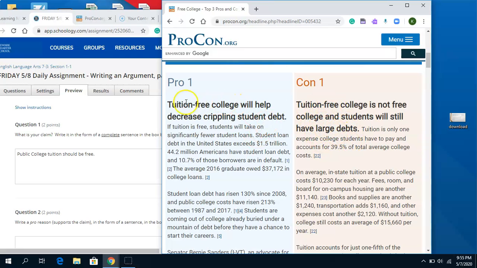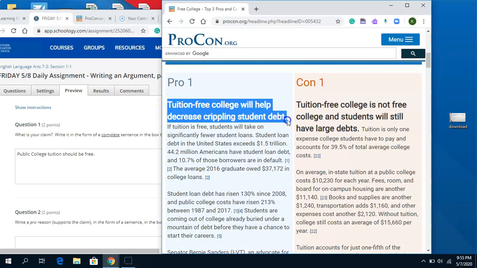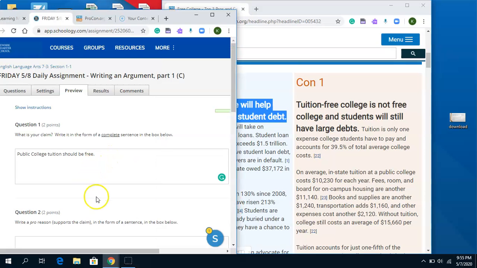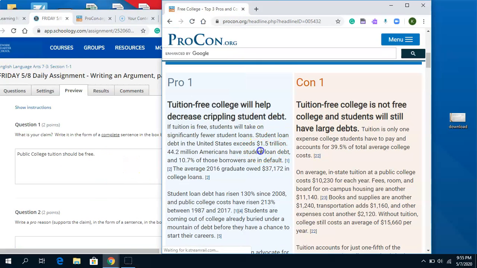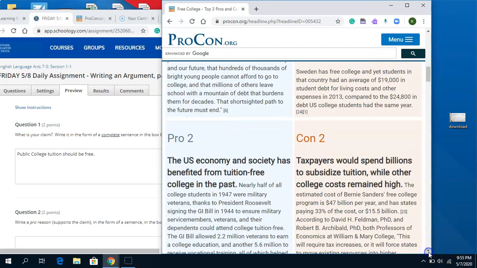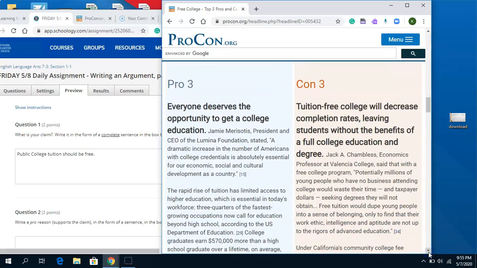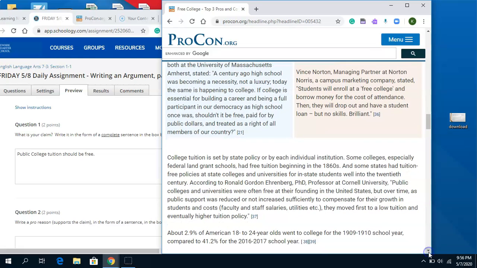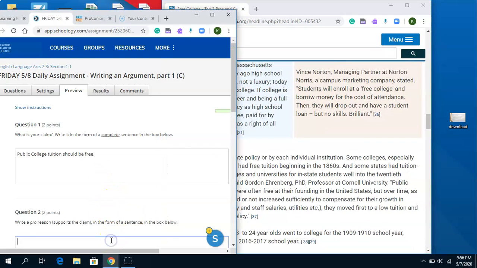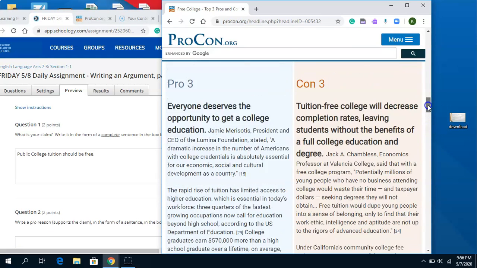But on the website itself, the bold print, that's actually the reason. And then underneath of that is where you're going to find your evidence. So a pro reason, something that supports my claim that college tuition should be free, is that it'll help decrease student debt. Economy and society has benefited in the past. Everyone deserves the opportunity to get an education. I would pick one of those, and I think the one that I like the best is that everyone should have the opportunity to further their education.